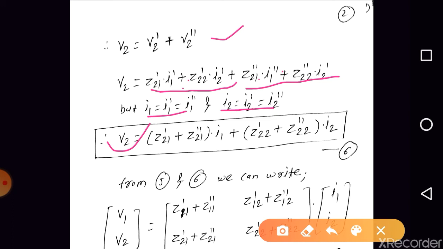Okay, so we are having V2, that is the output port voltage of the overall two port network, in terms of I1 and I2, that is the port currents of the overall two port network.